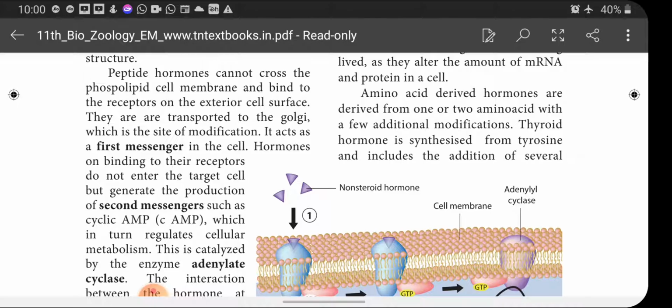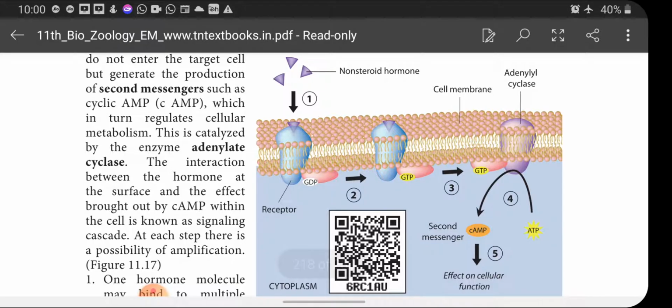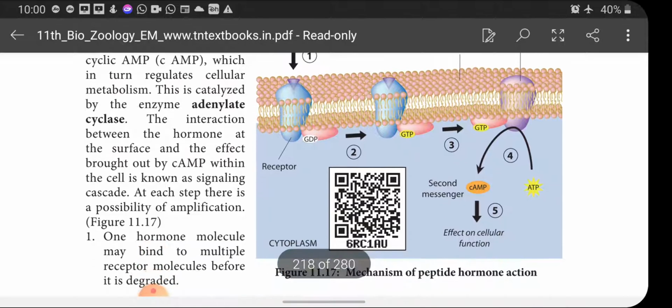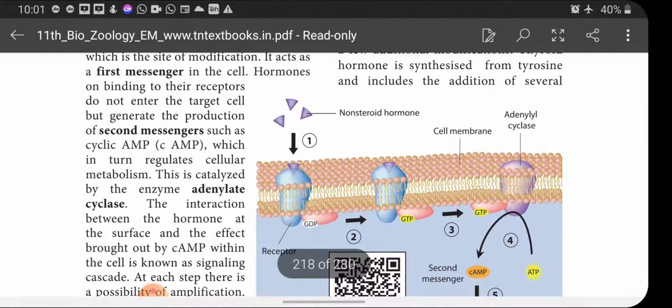So, what happened? You can see here, children, the cell membrane. You could see the receptor over the cell membrane. The hormone can bind with the receptor and enter into the cytoplasm. Inside the cytoplasm, these hormones are converted into a second messenger by an enzyme called adenylate cyclase. This enzyme converts the primary messenger into the secondary messenger.